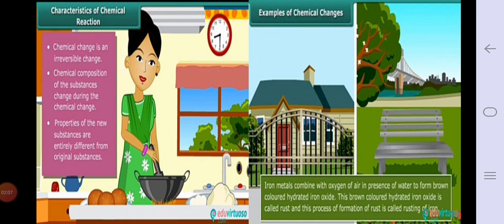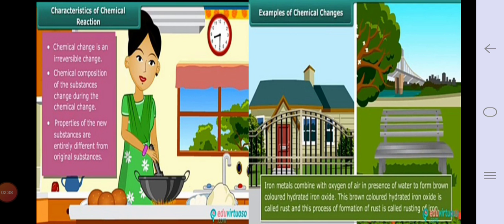Properties of the new substance are entirely different from the original substance. As in the meeting also I explained to you, when wood is burned, it loses the properties of wood and a new substance is formed, that is ash, and ash has different chemical properties than wood. So this is called the chemical change.